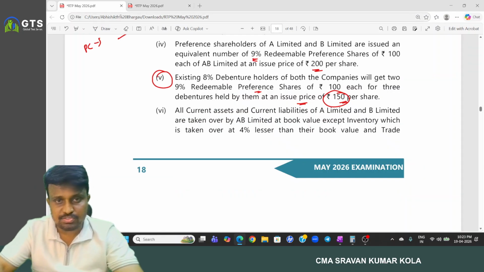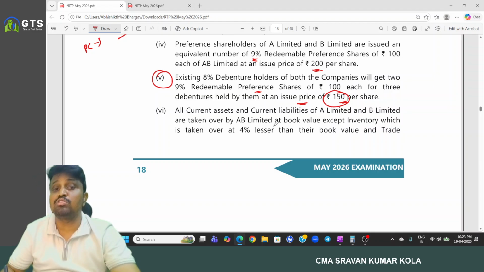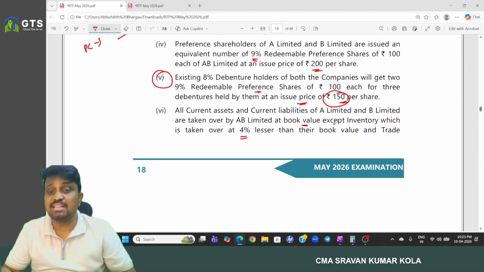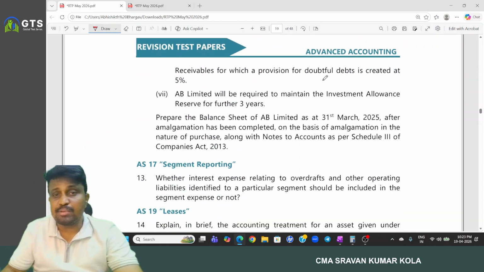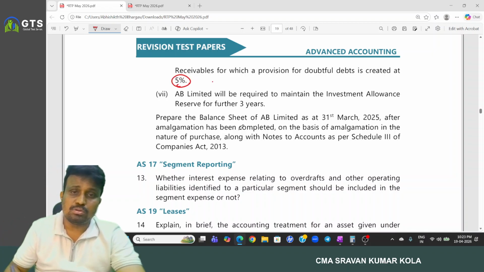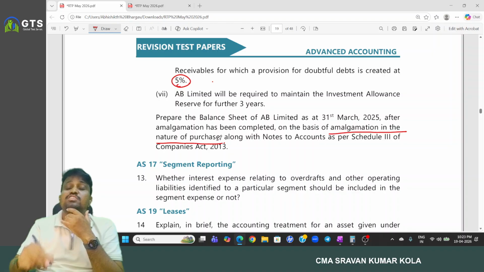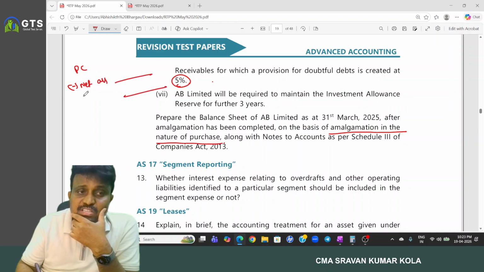Okay. And next, all current assets and current liabilities of B Limited are taken over by A Limited at book value, except inventory which is taken at 4% lesser than its book value, and for trade receivables a provision for bad and doubtful debts is to be created at 5%. So this is amalgamation in the nature of purchase. In this case, you need to calculate the difference between PC and net assets, and the difference is treated as either goodwill or capital reserve.